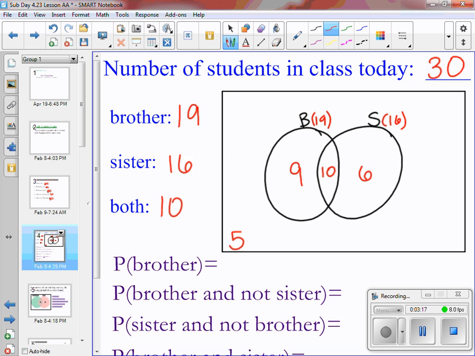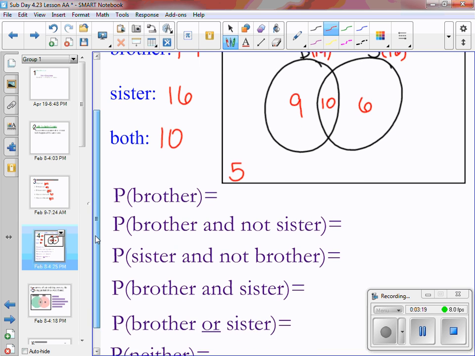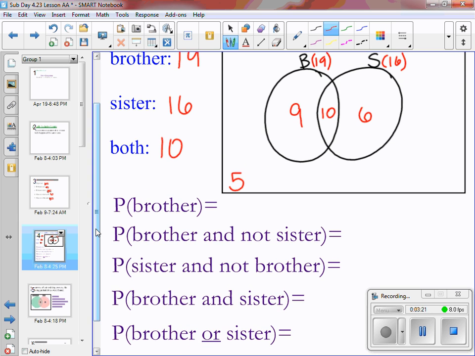Okay, so now we have some questions that we are going to answer. First one is the probability that somebody has a brother. Remember, this is probability, so we're going to put this into a fraction or a decimal form. We'll put this one into a fraction form. 19 people have brothers, and there are 30 people total.